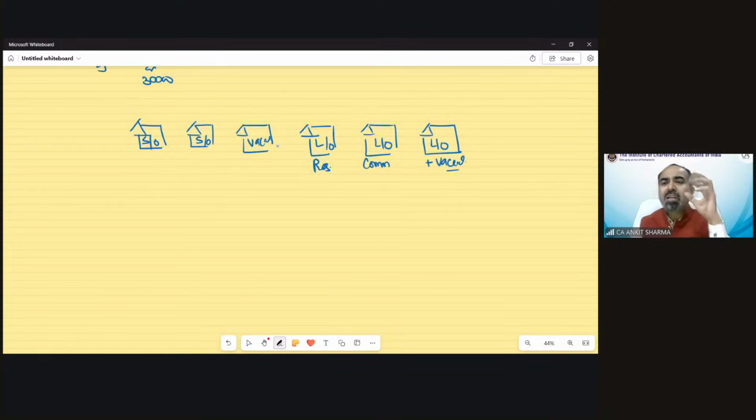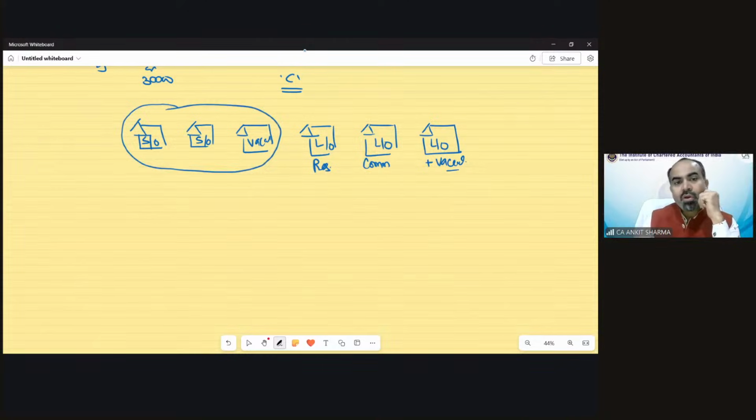So when you have multiple houses, then C is just the selection case. C is just going to tell you which house or which case needs to be solved. C does not have any solution. C is just selection. What will C tell you? That out of these 3 houses, you need to solve 2 houses as self-occupied or vacant.